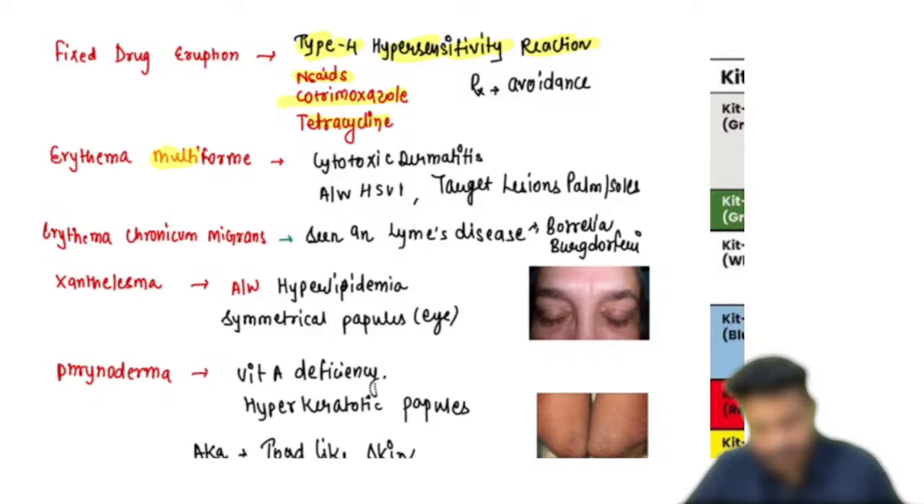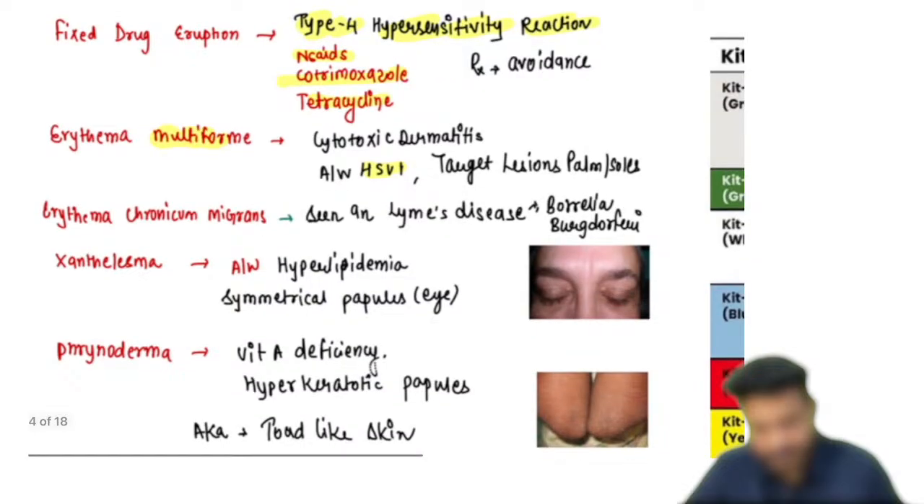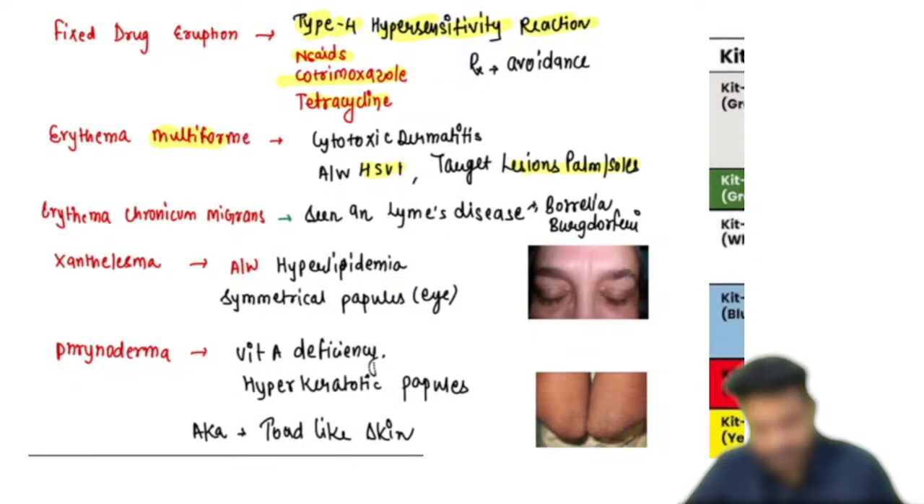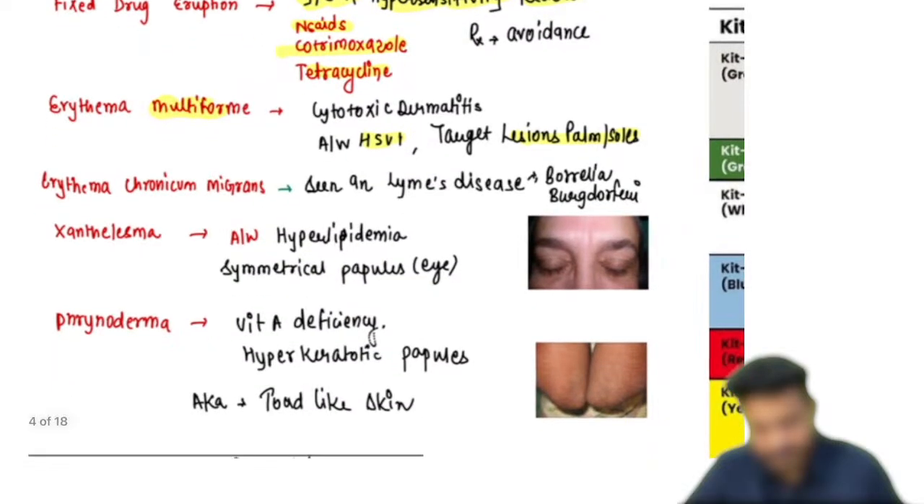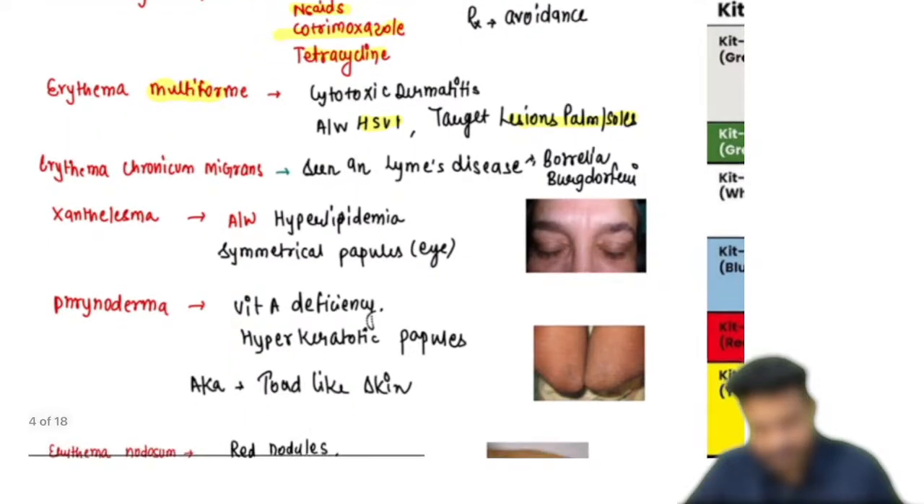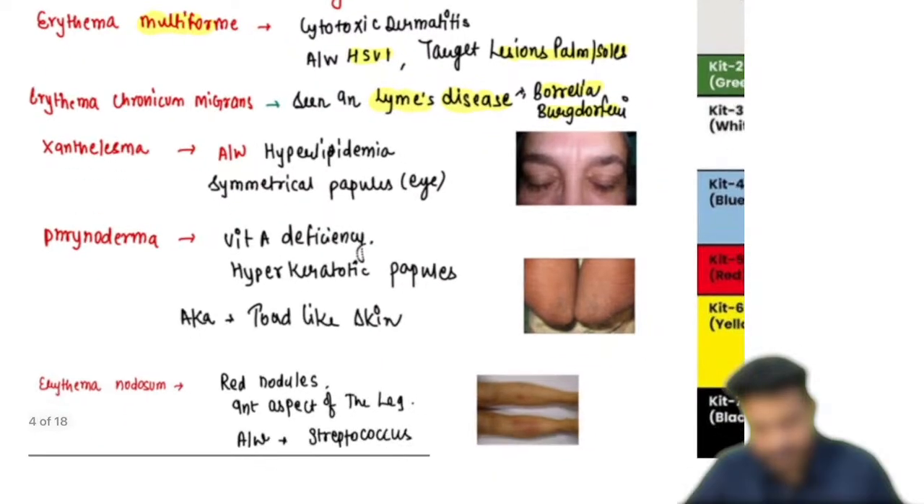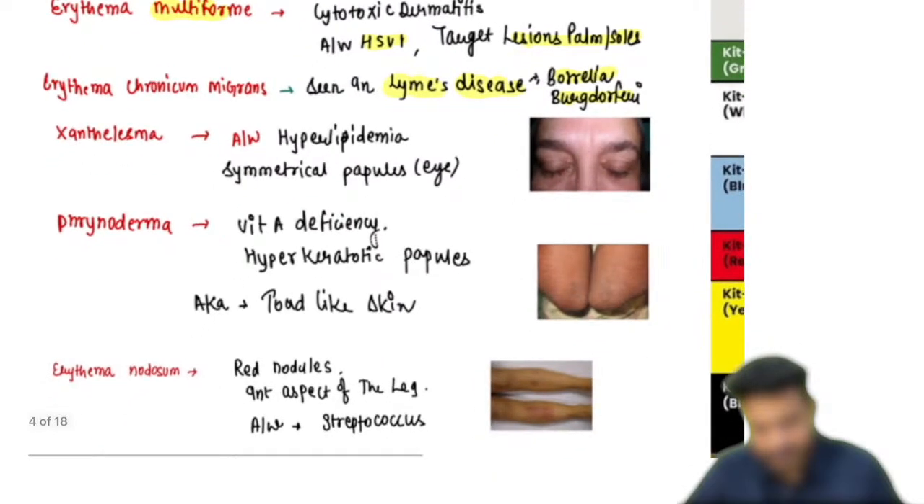What is erythema multiforme? This is going to be a cytotoxic kind of dermatitis. It is associated with HSV-1 infection. You can have target lesions on the palms and soles. These target lesions are important. Erythema chronicum migrans: erythema means redness, chronicum migrans means it will be traveling in the body. It is also seen in which disease? That is known as Lyme's disease, and this Lyme's is due to what? Borrelia burgdorferi, which has a lashing motility.